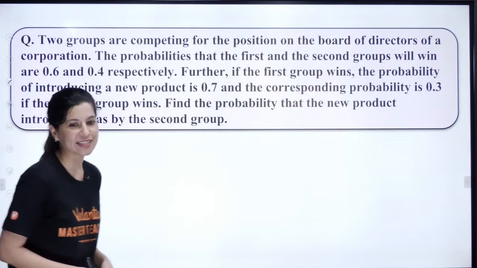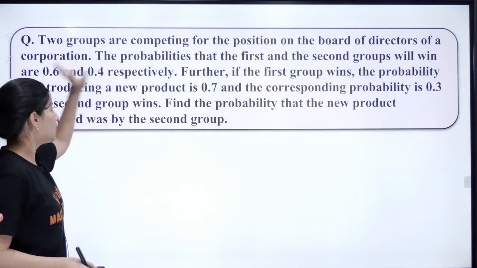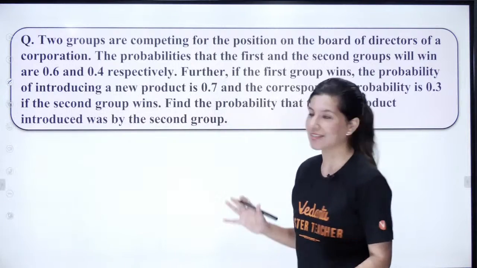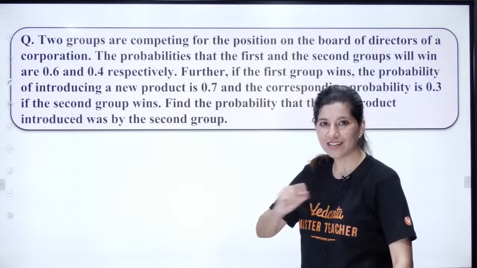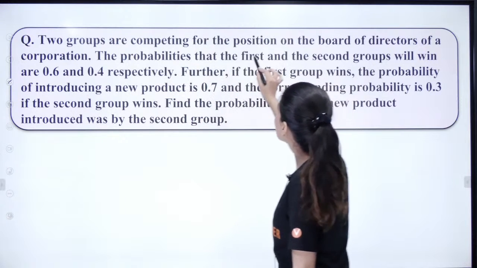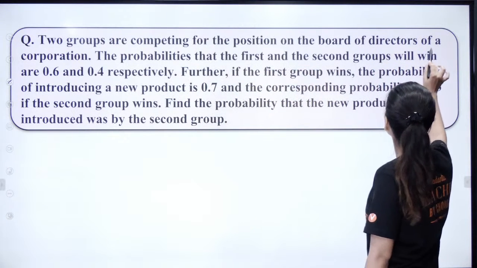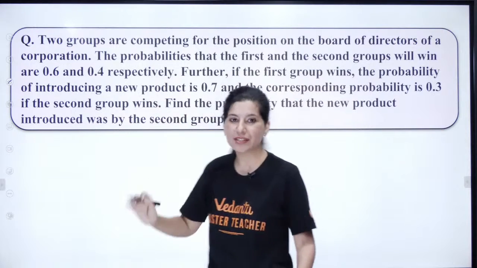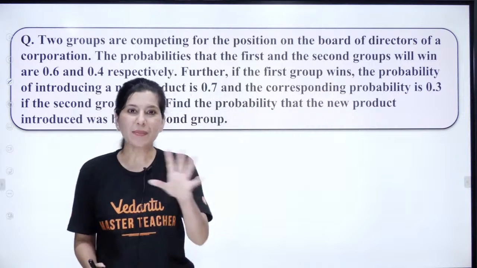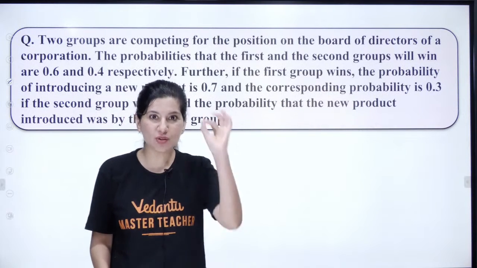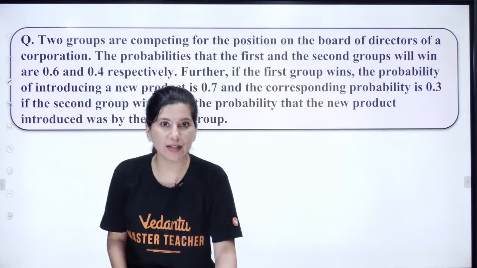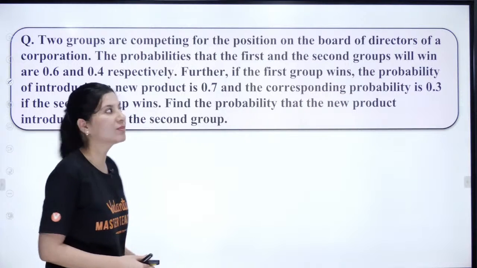From the chapter probability. Actually, very good questions are going to come from the probability section. So hold on and have fun, and your pen should be continuously running, okay? Two groups are competing for the position on the board of directors for the corporation. So there are two groups which are against each other. They are competing. In probability questions, please have patience, one by one. Read each statement with presence of mind, because we need to extract the information from this paragraph.